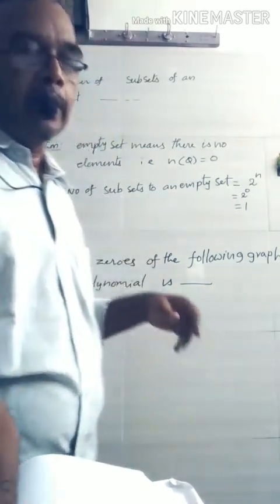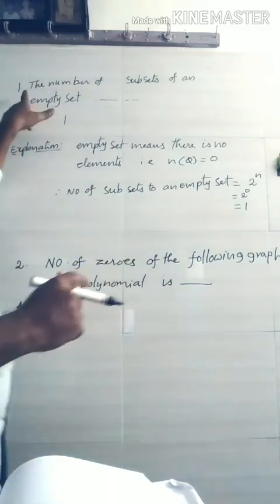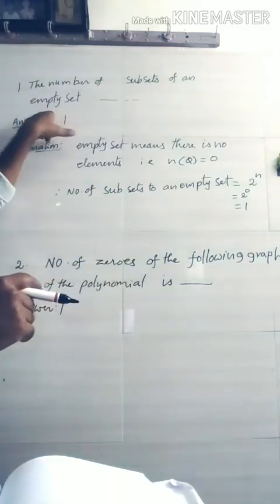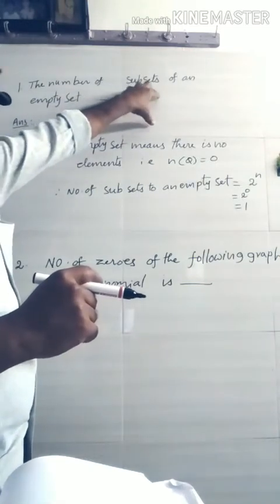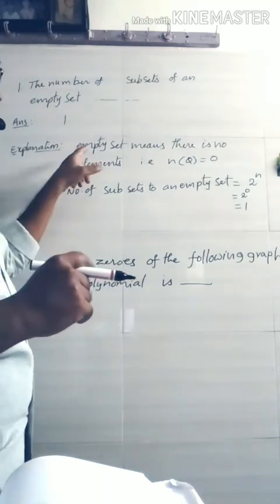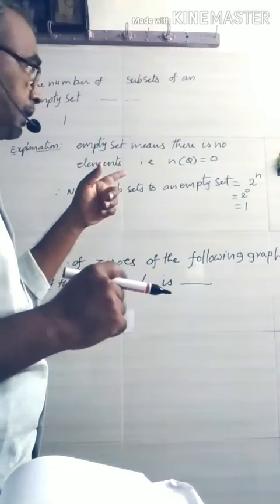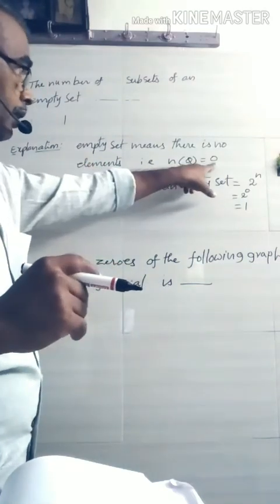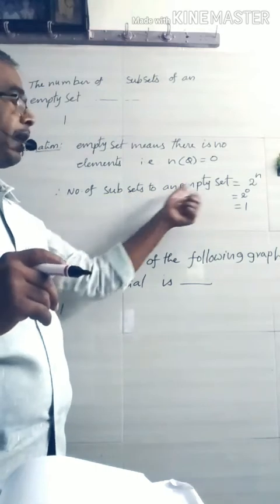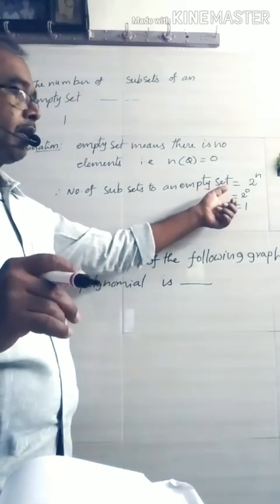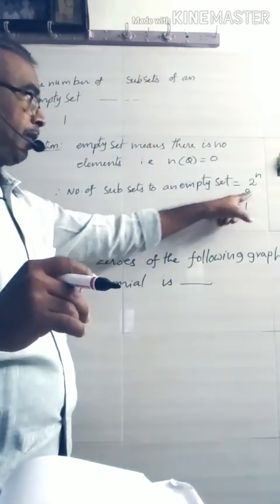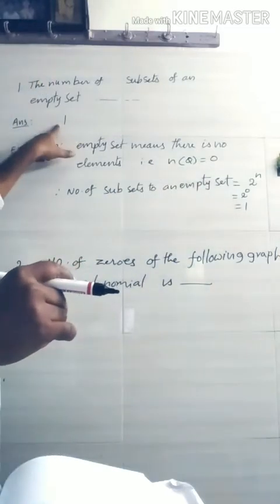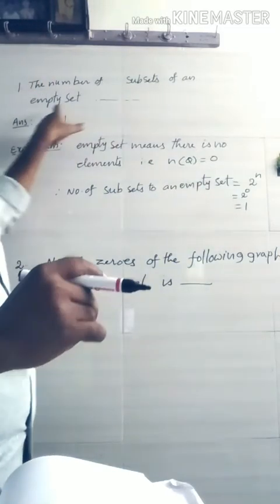In the first question, we observe what is given. The number of subsets of an empty set is dash. That means how many subsets are there for an empty set. We already know the empty set means there are no elements. So the number of elements n is equal to 0. The number of subsets of a set, we already know the formula, is 2 to the power of n. Here there are no elements, that means n is 0. So 2 to the power of 0 is equal to 1. Hence the answer is 1. That means the number of subsets of an empty set is only 1.